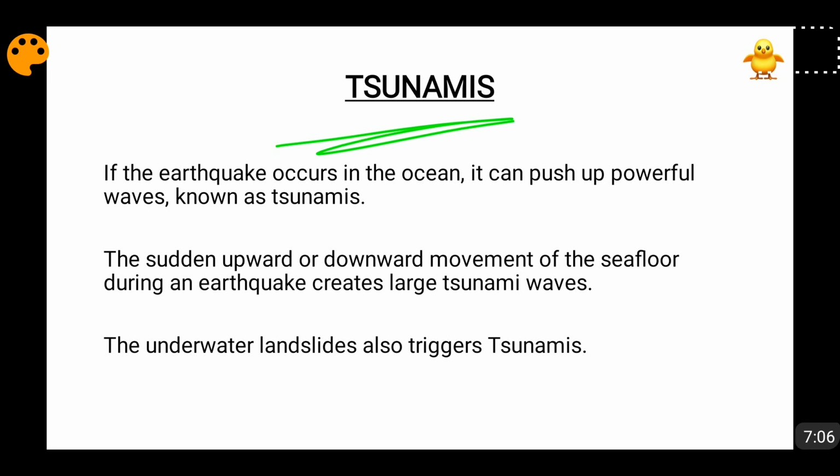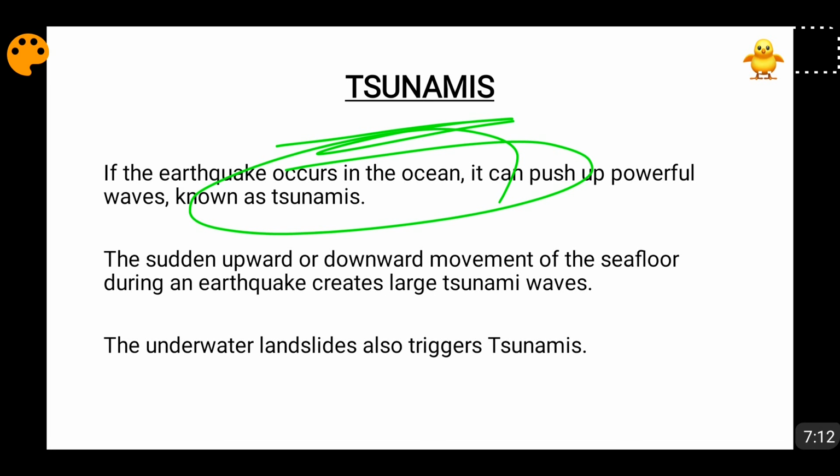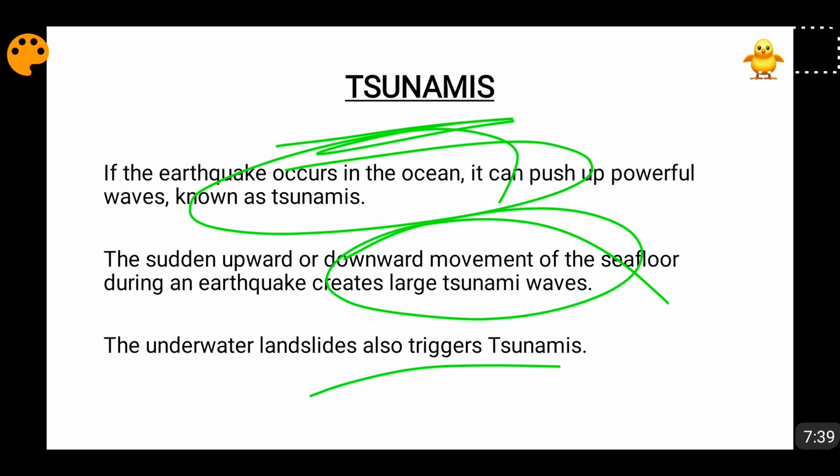Whatever I have told you happens below the land; when this happens below the oceanic crust, then a tsunami comes. Now see, friends, suppose at the Nepal India border the earthquake comes, so obviously that is happening beneath the earth. The hypocenter is beneath the land. But when the hypocenter is beneath the oceanic crust, then obviously whatever energy is released, that energy will go to the water. And when that energy goes to the water, obviously there will be water movement, and that water movement will come out in the form of tsunami waves. And underwater landslides also cause tsunami. However, the intensity of the tsunami will depend upon the amount of energy released there. Okay, so that will decide the intensity of the tsunami.